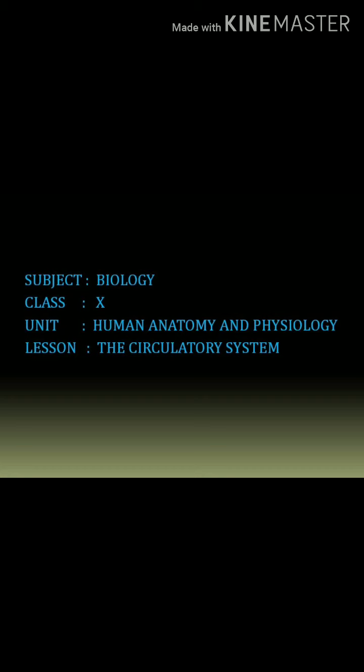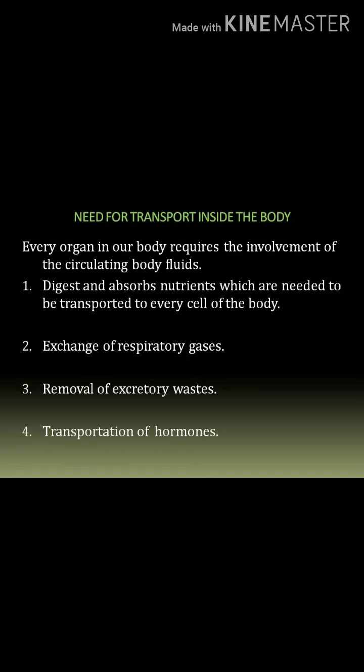Now we can study the circulatory system in human beings. Every organ in our body requires the involvement of the circulating body fluid. For example, first, the digestive system digests and absorbs nutrients which are needed to be transported to every cell of the body.